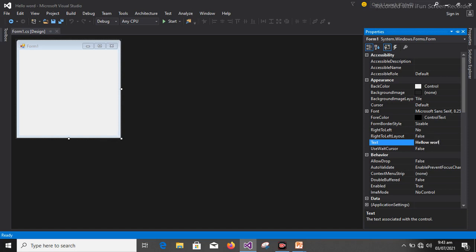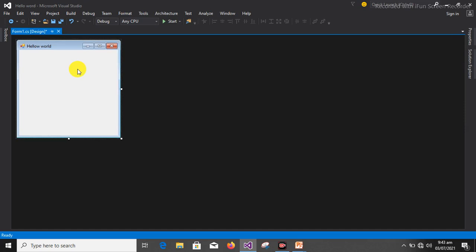Hello World. Good. That is for the text, and that Hello World is going to display here. You can see it. It will change. Form 1 will be changed to Hello World here, but the name of the form will not be changed. The name is what the program will be using. Anytime you want to call this program, you must remember that this form is called Form 1.